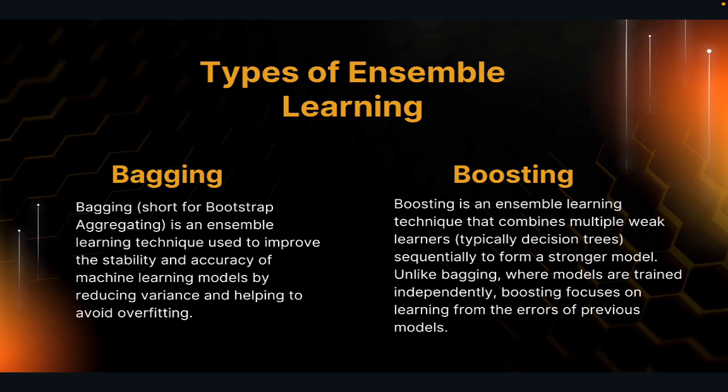What is important here is that we are creating subsets of data, creating different models parallel to each other, combining all the results, and with the help of majority vote for classification we make the final decision.